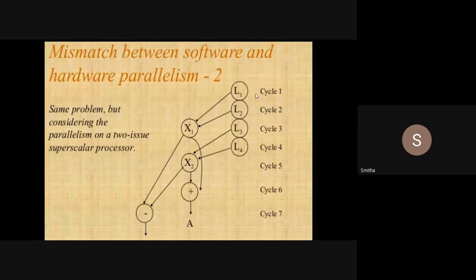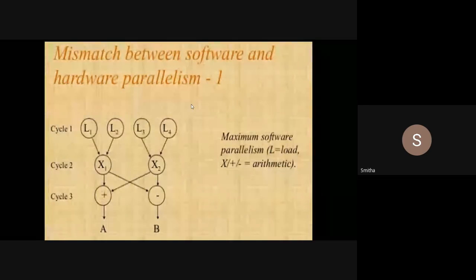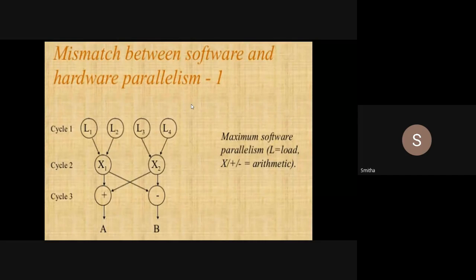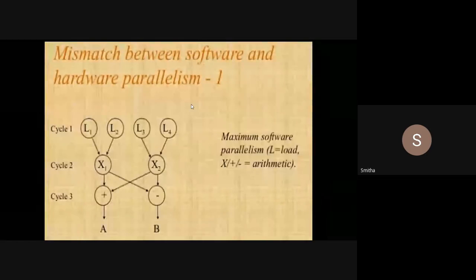Second one. Okay, I hope you have understood what software parallelism is here. According to this, I can execute 8 instructions. What are those 8 instructions that I have told? That time it was proper, no? Yes, explained ma'am. So, according to software parallelism, I can execute all the 8 instructions in 3 clock cycles, right?